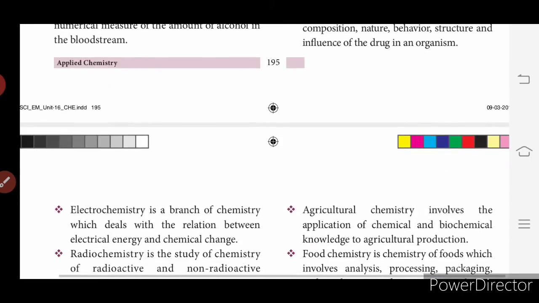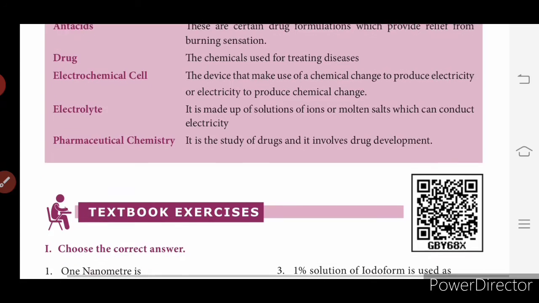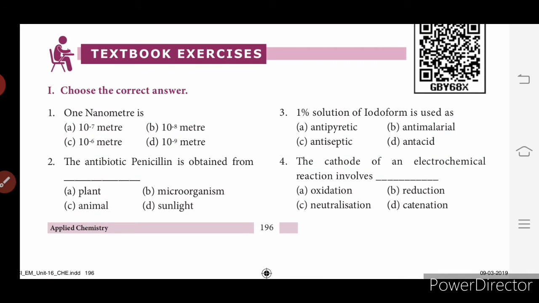We will see the textbook exercises. First is choose the correct answer. 1 nanometer is, you know the answer very well, 10 power minus 9 meter. The antibiotic penicillin is obtained from microorganism. 1% solution of iodoform is used as antiseptic.